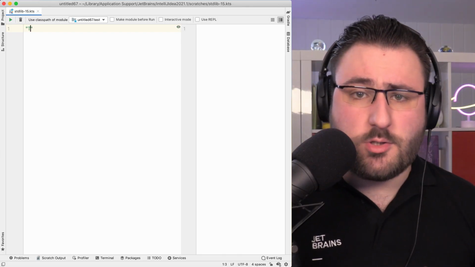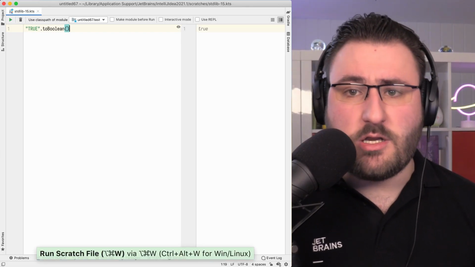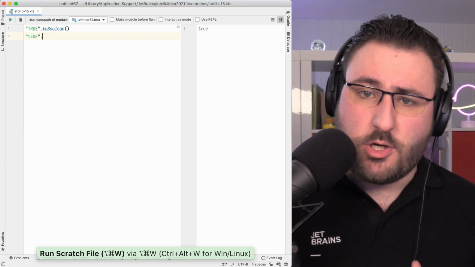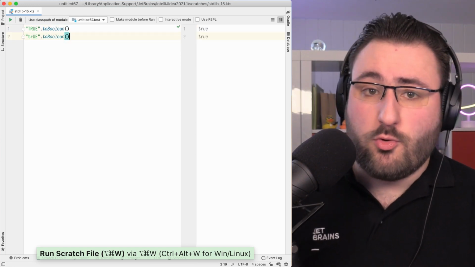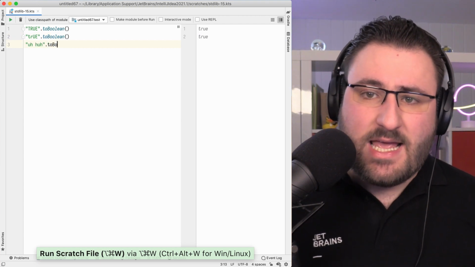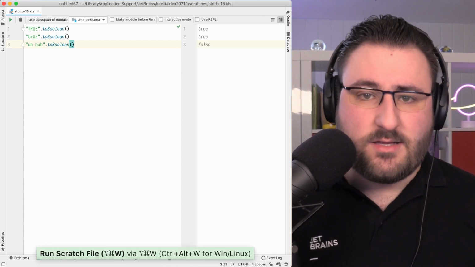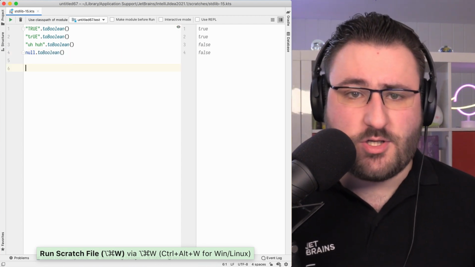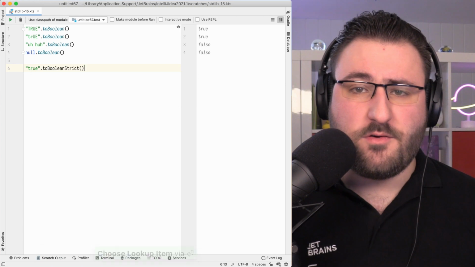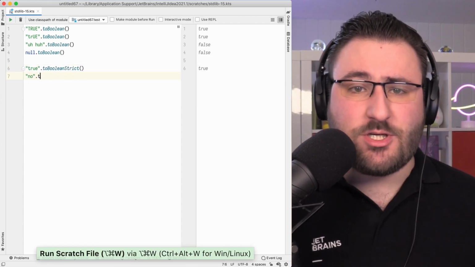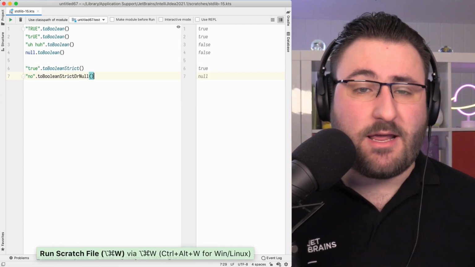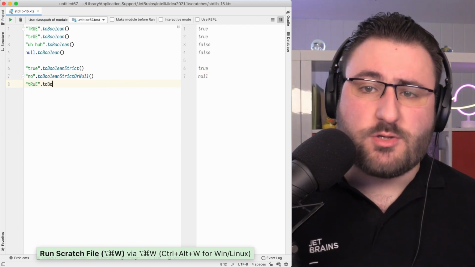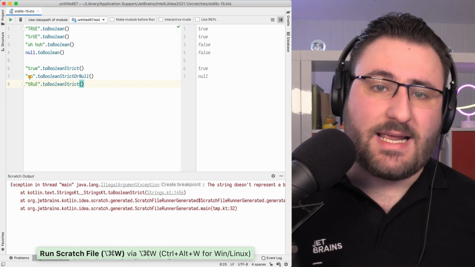1.5 also provides some additional convenience functions for creating Boolean values from strings. You might already know the toBoolean function, which you can use on nullable and regular strings. It returns true when it encounters the string true, regardless of how the word is capitalized, and false on all other strings, including if the string is null. Now, you also have the toBooleanStrict function, which maps true and false to their Boolean values and throws an exception in any other case. And there's also the sibling function toBooleanStrictOrNull, which returns null for all inputs that aren't exactly the